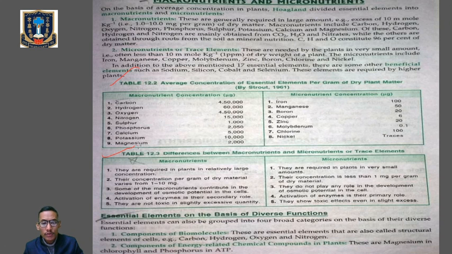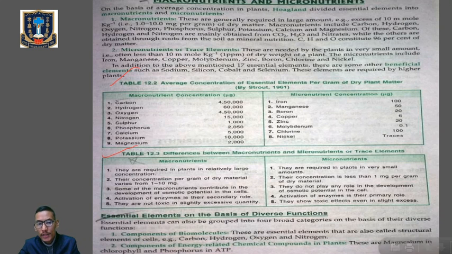So first one was components of biomolecules, because these are the essential elements which form the structural elements of the cell. They are carbon, hydrogen, oxygen and nitrogen. So they come under the components of biomolecules. Then the second one is the components of energy related chemical compounds in plants, mainly in the form of ATP, like phosphorus in ATP and magnesium in chlorophyll.